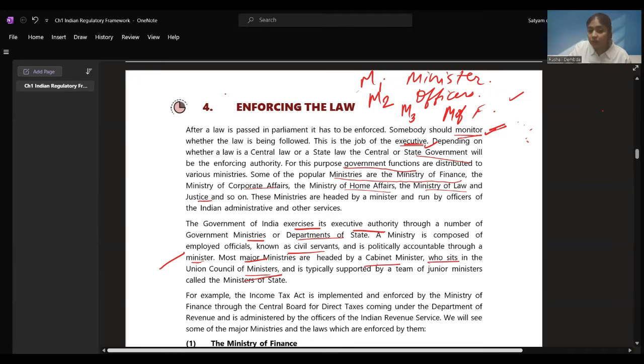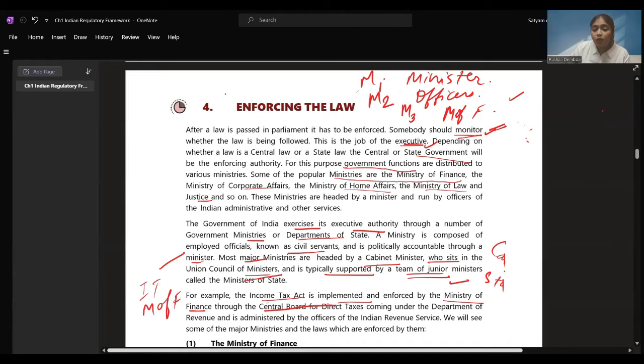He is the head of the ministries. Majorly, the cabinet minister is the one who is the head of a ministry and is typically supported by a team of junior ministers. There are state ministers below him: cabinet minister, and then we have state ministers or junior ministers. For example, the Income Tax Act is implemented and enforced by the Ministry of Finance. The Income Tax Act comes under the Ministry of Finance, right?